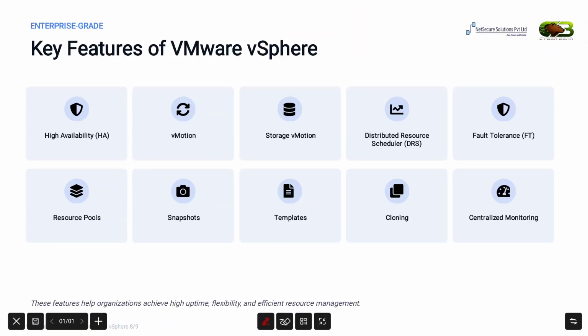Now that we have understood the core components of VMware vSphere, let's look at some of the powerful features that make it one of the most trusted virtualization platforms in enterprise environments. These key features are the reason why organizations across the world choose VMware for managing their critical infrastructure. Let's briefly understand each feature in detail.